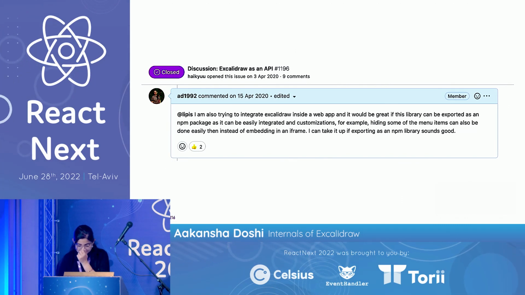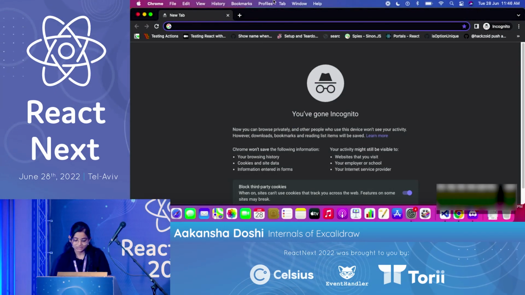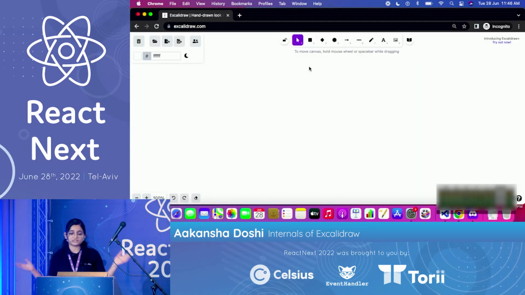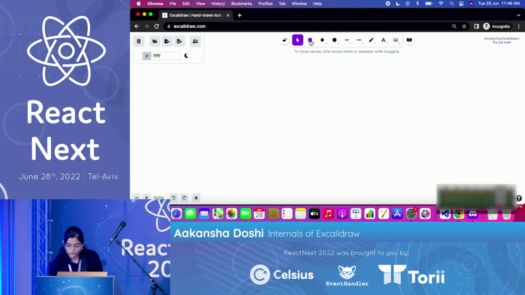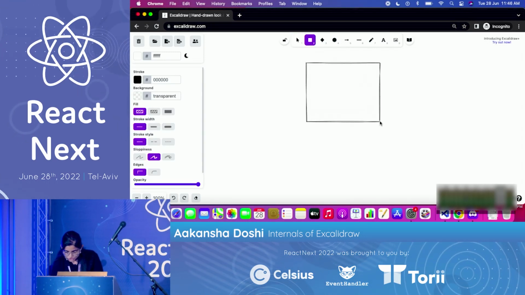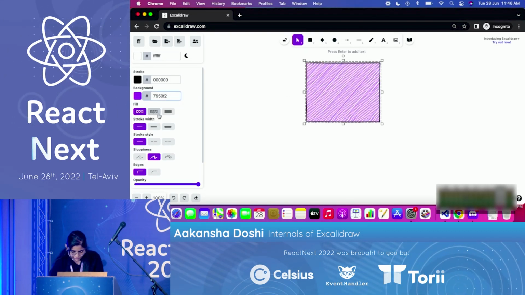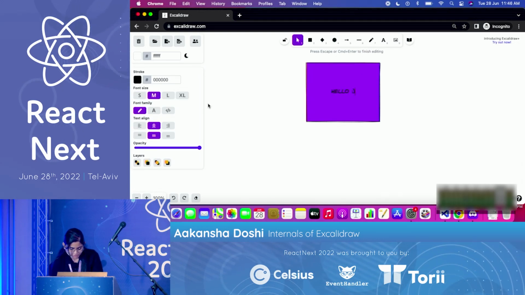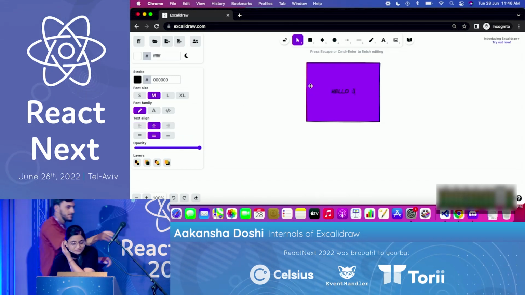So now it's time to have a quick look at how Excalidraw looks. Let's do the demo. Okay, so you can just go to the browser, type in excalidraw.com, the editor just booms up, no sign-up process at all. You have all the necessary tools for you to get started. So let's just draw a rectangle. Maybe I'll just color it with this color. I'll change the fill. Let me write some text. Maybe change the alignment, left, right. Now I think middle looks fine.